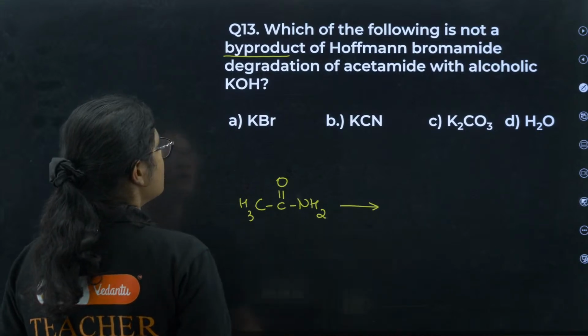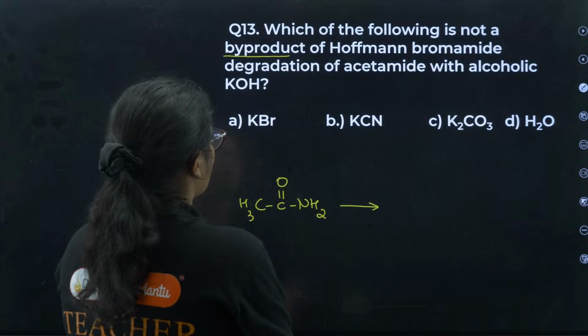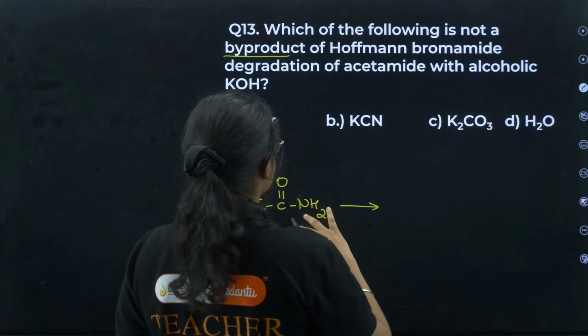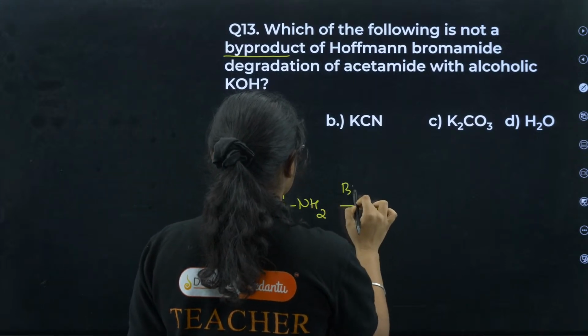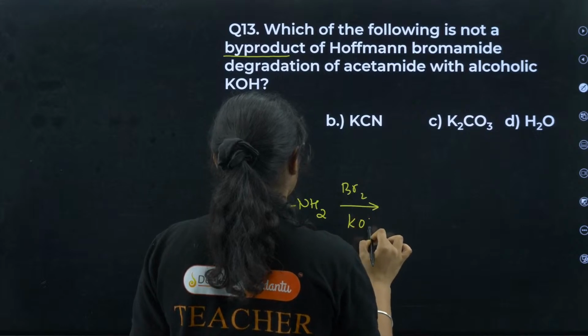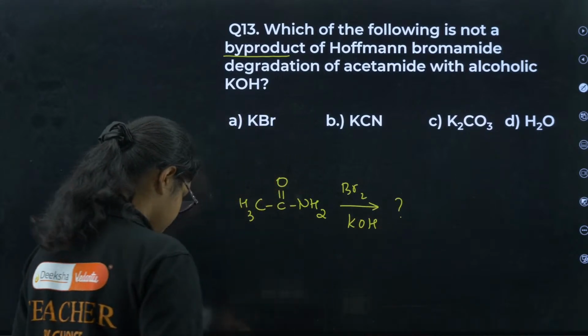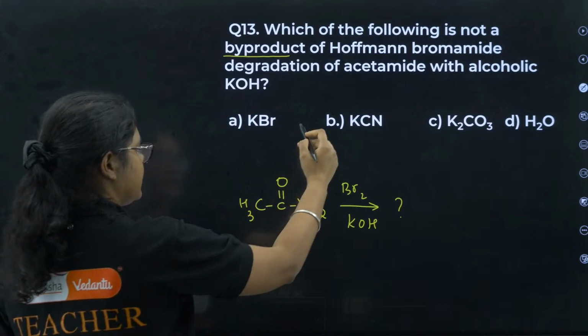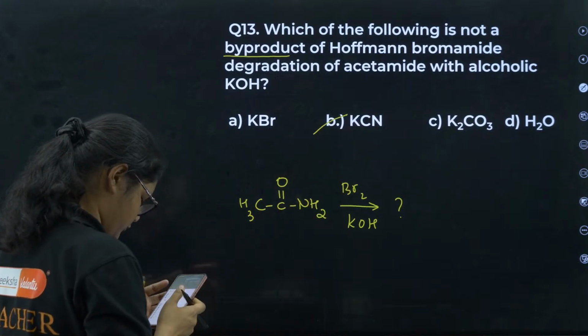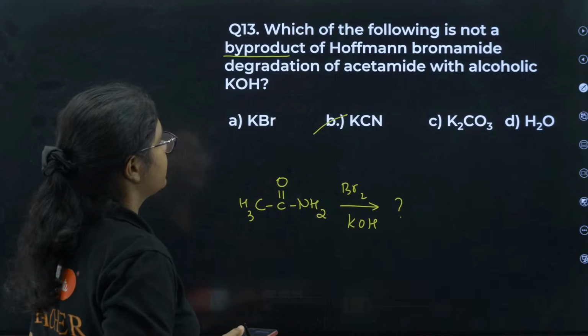Which is not a byproduct of Hoffmann bromamide degradation of acetamide with alcoholic KOH? Yes, KCN is the correct answer. All of you are correct here. 12th question.